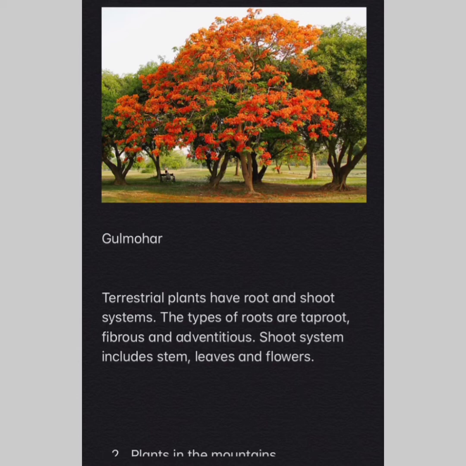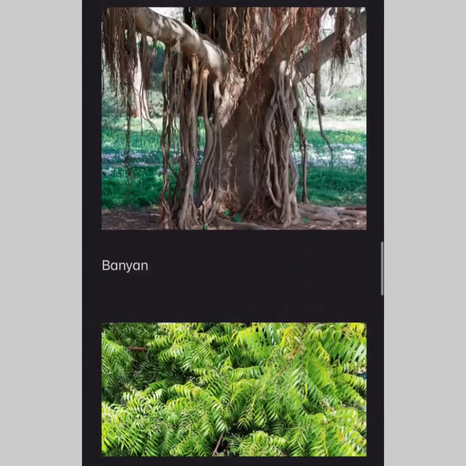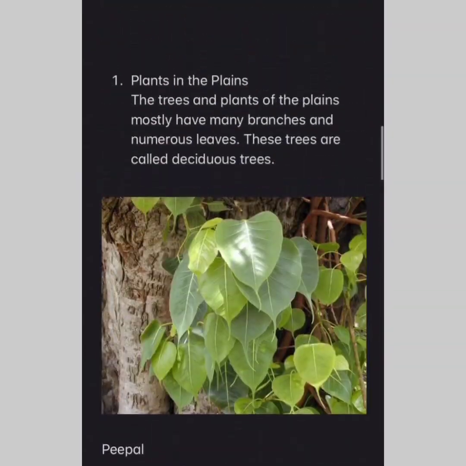Now this is something extra which is not given in the textbook, but just to identify between the terrestrial plants in plains and in the mountains, it will go easy for you all. The terrestrial plants have root and shoot system. These types of roots are taproot, fibrous root, and adventitious root. The shoot system includes stem, leaves, and flowers. So here we go with the plants in the plains, and the examples were the gulmohar, neem, banyan, teak, and peepal.